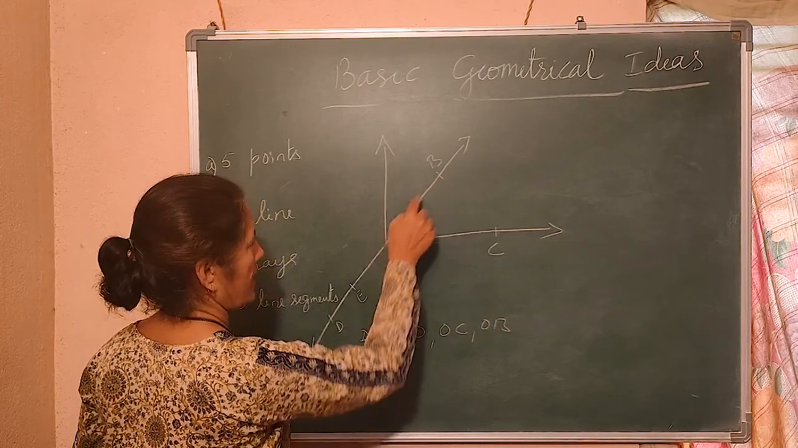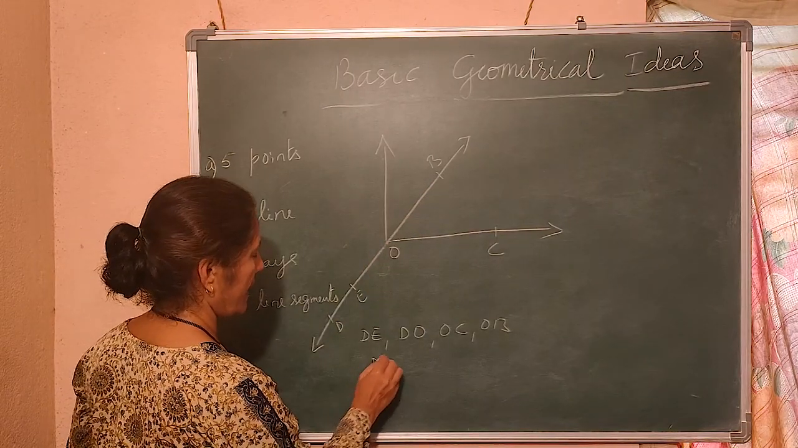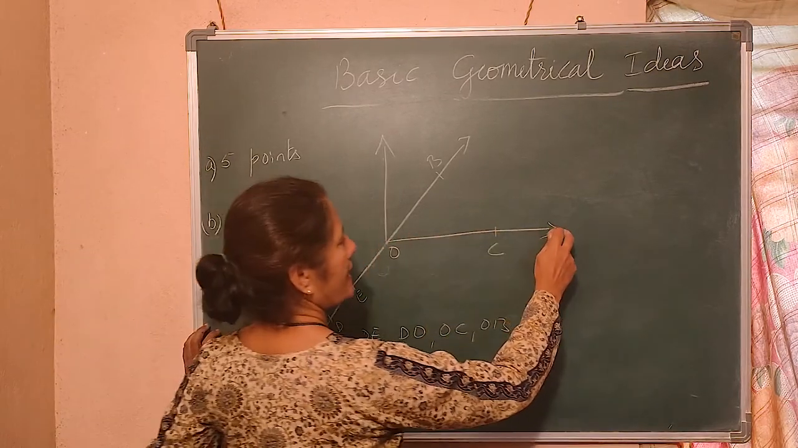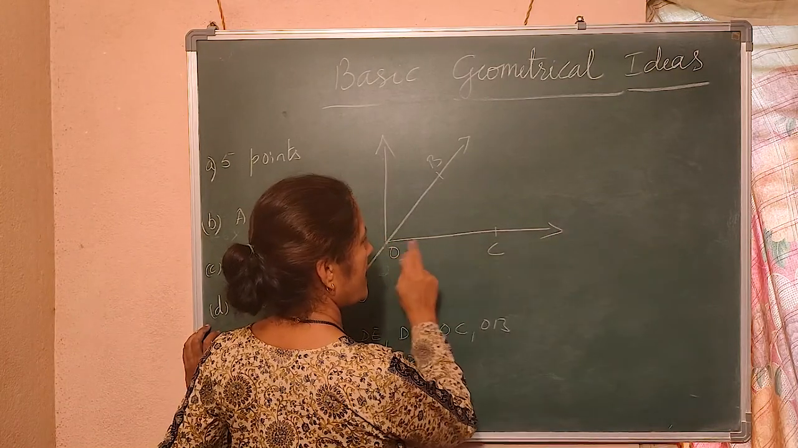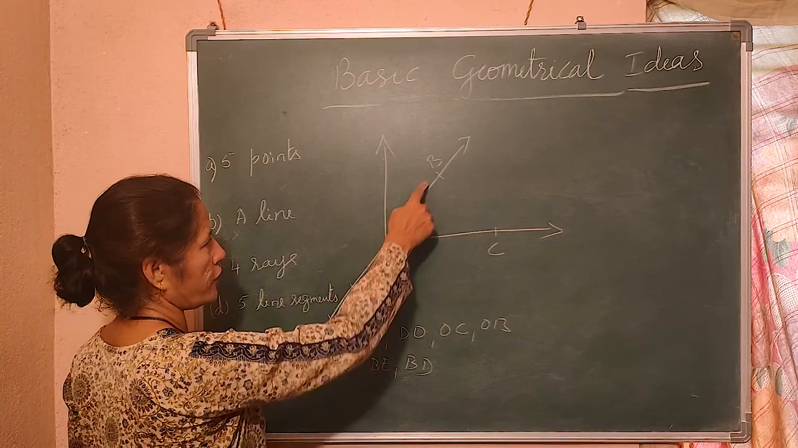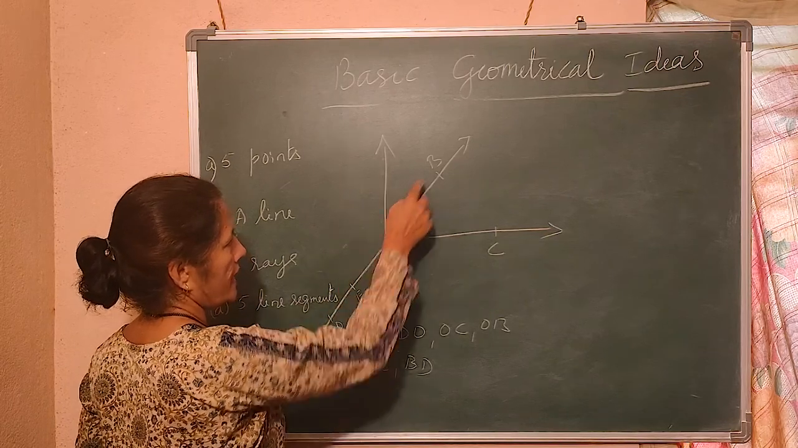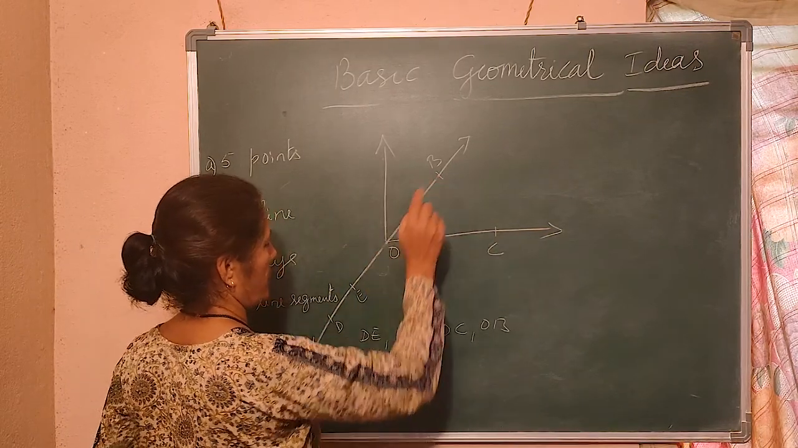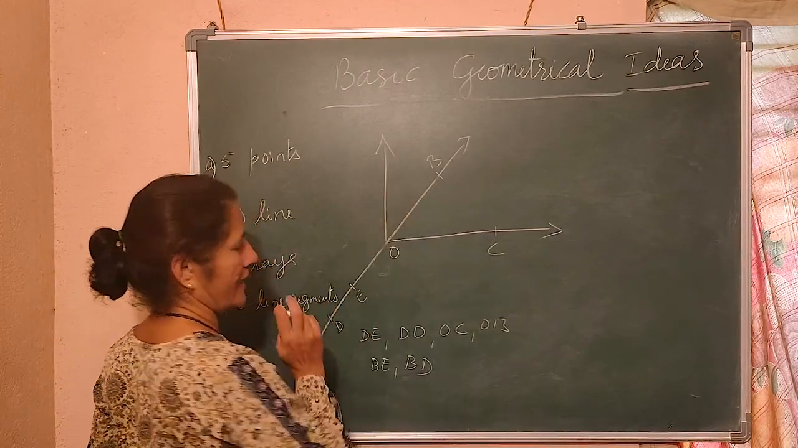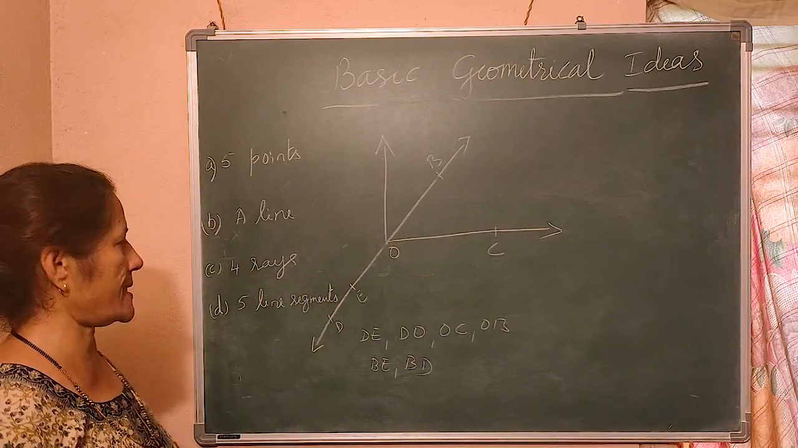See, these are the line segments. Then BE, BD, right? See, till here it is a ray, till here it is a line segment, right? So you will not be confused by taking that one also. DE, DO, DB, OC, BE. BD is a line segment. Did you understand? Part of a line, they are called line segments.